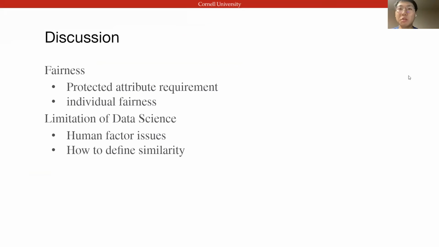Even though we got a good performance result for our model, there are still some imperfections and some concerns. First is the fairness problem. For our model, we try to alleviate the fairness problem by not selecting gender, ethnicity, or similar variables as our features to determine eligible applicants. However, there are still some problems. For example, it's very hard for us to define similarity for our targets, considering individual fairness. And that is one of the limitations of data science. There are too many human factor issues. And we can go to the next slide.